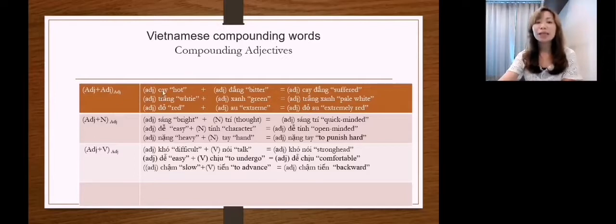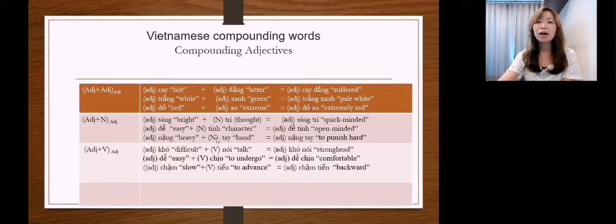For example, I have the first case, the word cay, and then I add it with the word đắng, and I have the word cay đắng. It is an adjective in Vietnamese that means you feel very much suffering. For example, I have the word nặng, that means heavy, and it is an adjective.